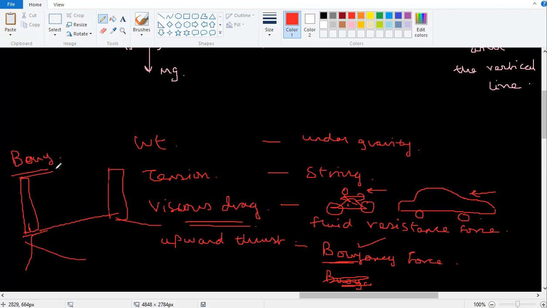So anything which is floating is buoyant, buoyancy force, which is related to Archimedes' principle. We'll talk about these things later. Coming back to the PDF, you should understand that, don't get confused by these different names. All these things are force.